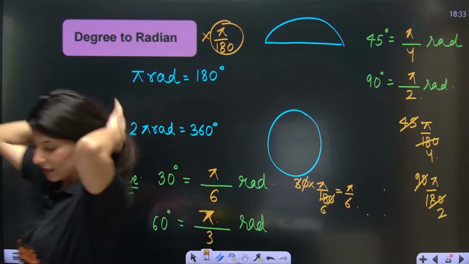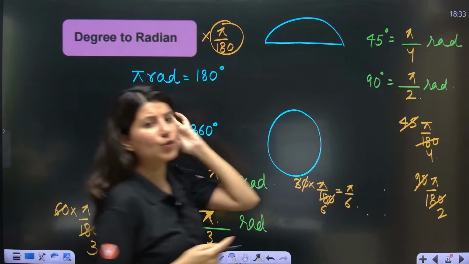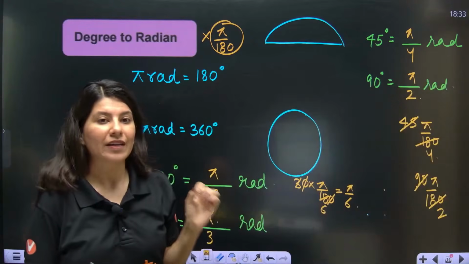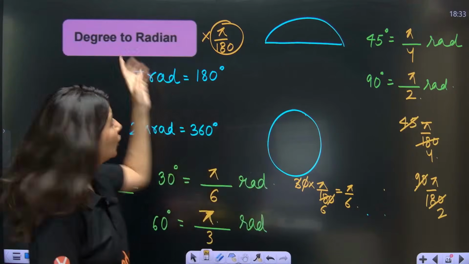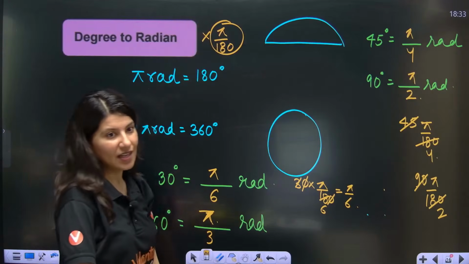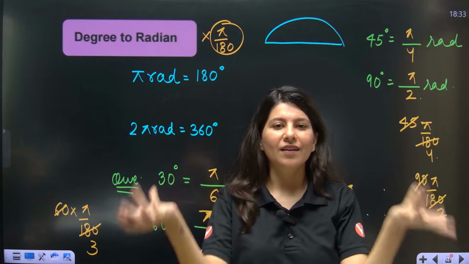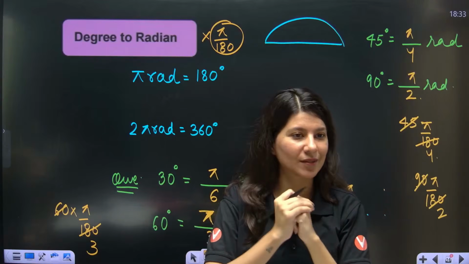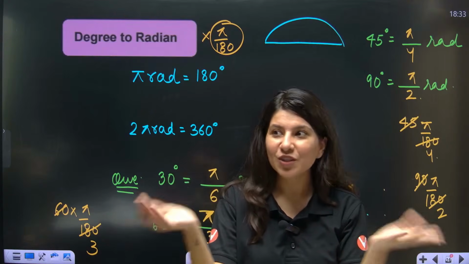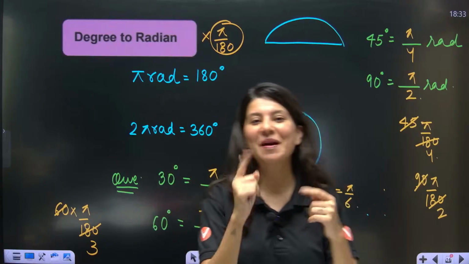Okay, so now you know the understanding that whenever you have to convert degree to radian, what you're going to do is multiply by pi by 180. Now that is what usual students do. But guess what? You are not a usual student. You are Ninja Ma'am student, huh? If you are a Ninja Ma'am student, then let me tell you, we have a ninja style.